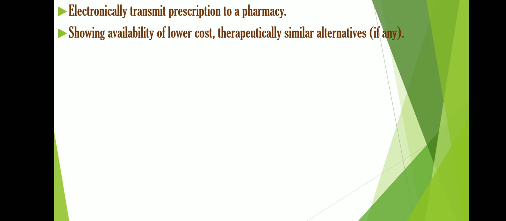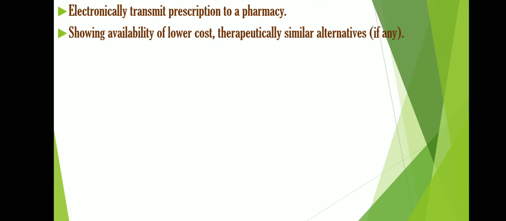So from the financial point of view, if there is a lower cost option for any particular medicine, obviously he should give that lower cost medicine instead of the costlier one.